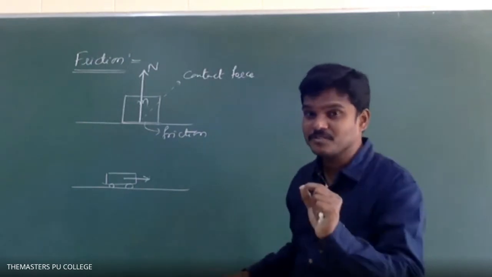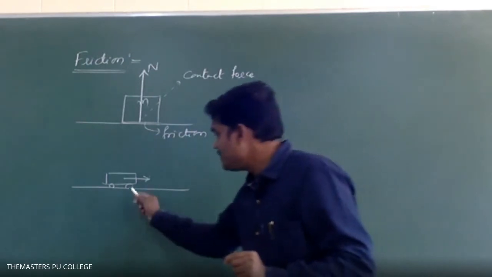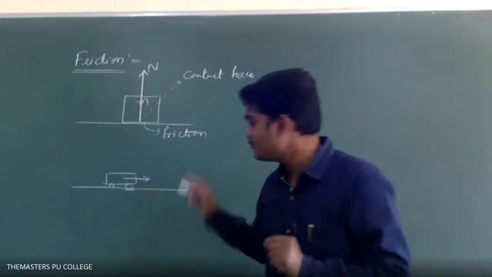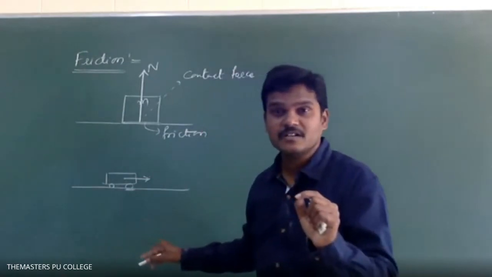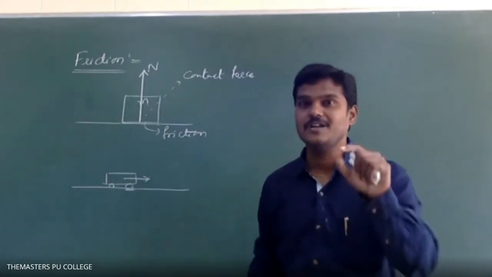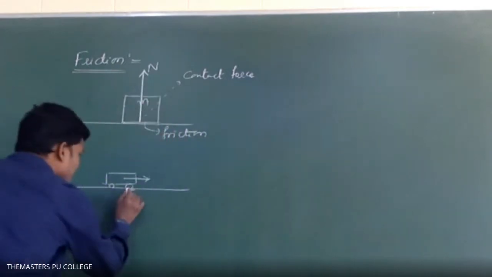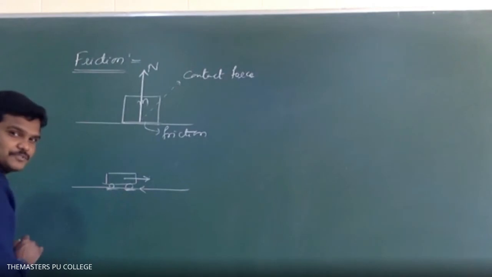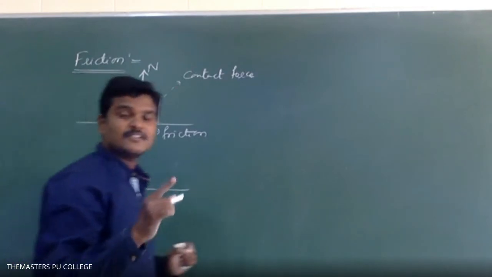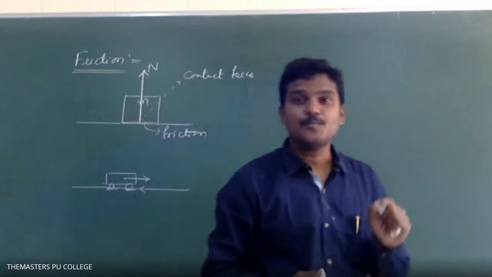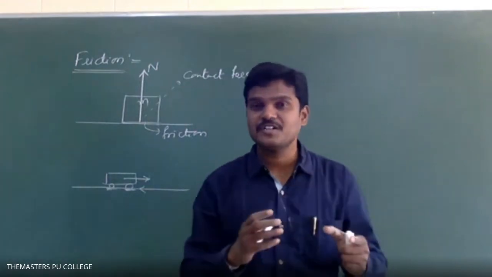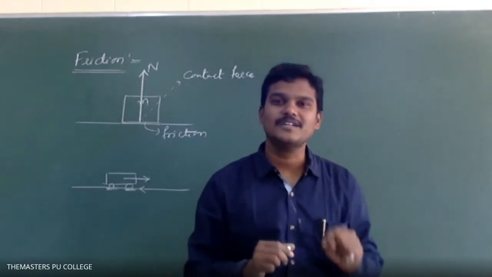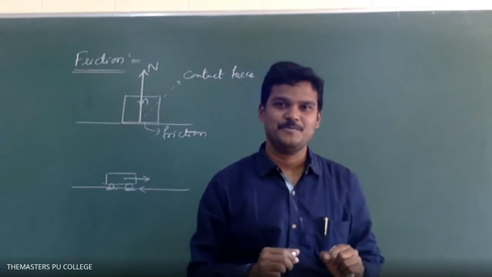And see, that force acts in between two surfaces which are in contact. Tell me where that force will act. That force will act in between two surfaces which are in contact. So here there will be an opposite force. The force which always opposes the relative motion in between two surfaces in contact is called the frictional force. What is frictional force?